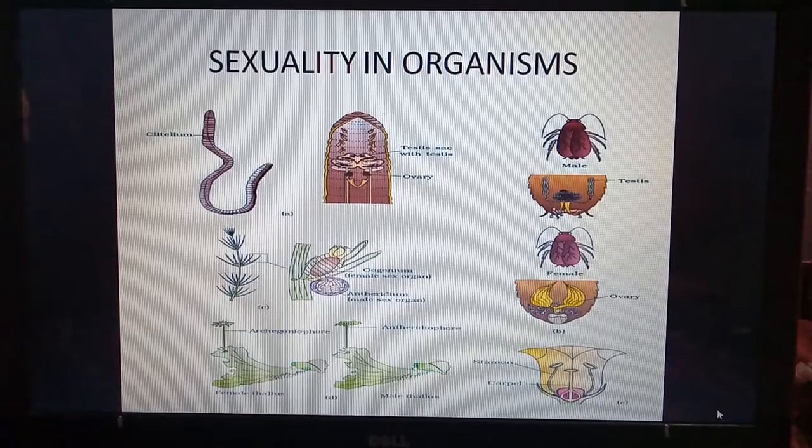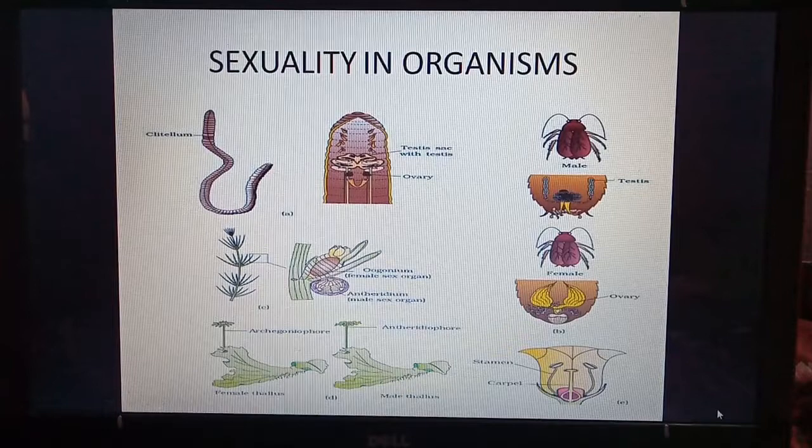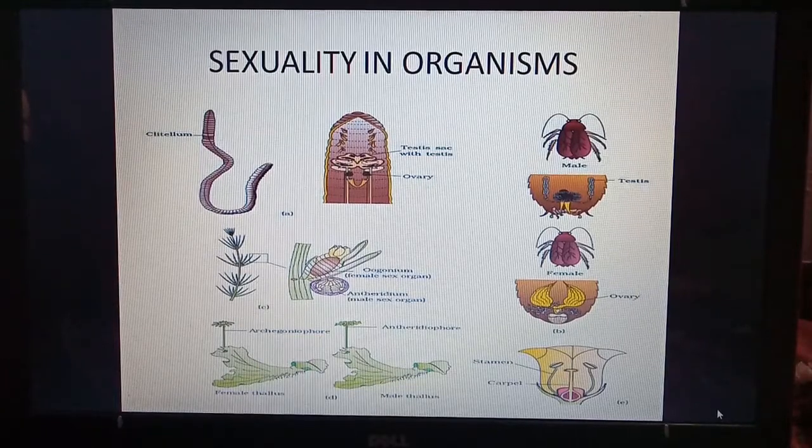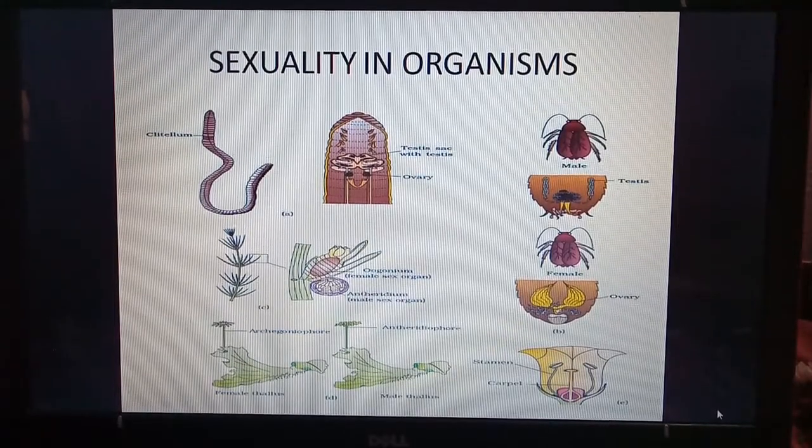In this figure we can see sexuality in organisms. So here there are 5 diagrams. A diagram, it is earthworm. And we can see that in the earthworm, the same individual has a testis sac with testis and ovary. So it is a bisexual animal. The B diagram has cockroach. We can see male cockroach and female. The male cockroach has a testis, which is shown below, and the female cockroach has ovary. So it is a unisexual animal.